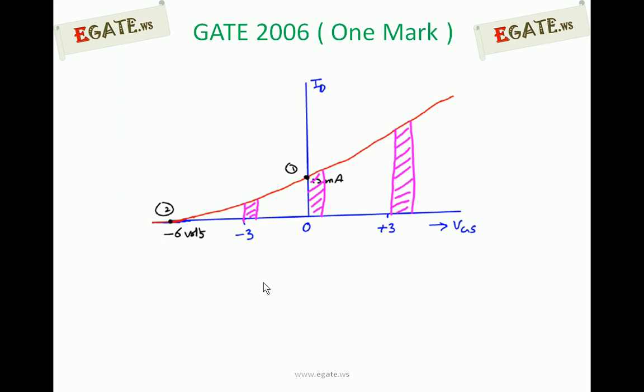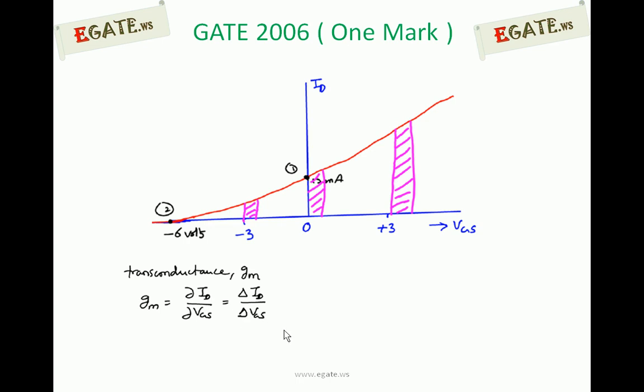The given 4 points are VGS equal to plus 3, VGS equal to 0, VGS equal to minus 3, and VGS equal to minus 6. These are the 4 options given. The definition of transconductance is delta ID by delta VGS, the change in drain current for a given change in voltage. Let us assume delta VGS is constant, a unit change of VGS.